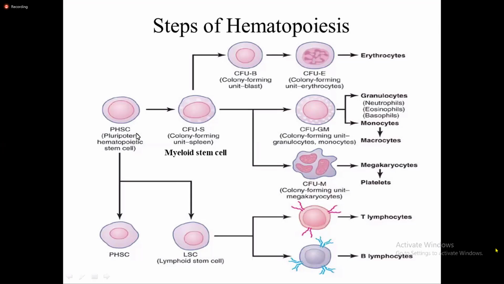Right? So yeah, if you look at the picture, then you can see that many pluripotent hematopoietic stem cells differentiate into progenitor cells or committed cells like colony forming unit S, and then lymphoid stem cell LSC. Right? So these are the lymphoid stem cells which are differentiated from this pluripotent hematopoietic stem cells which are present in the bone marrow itself.